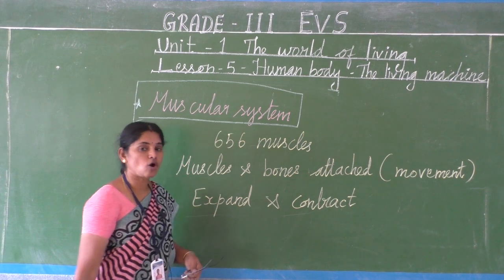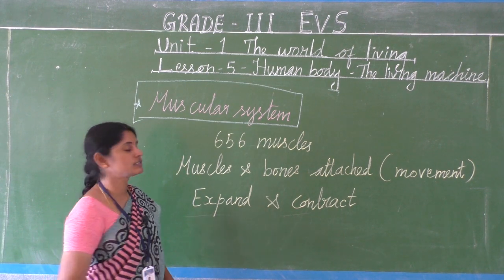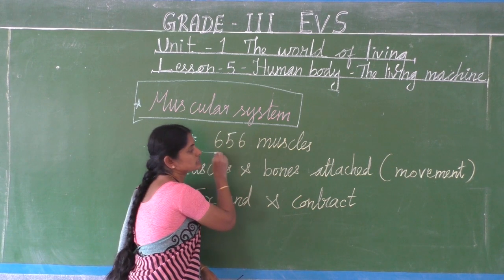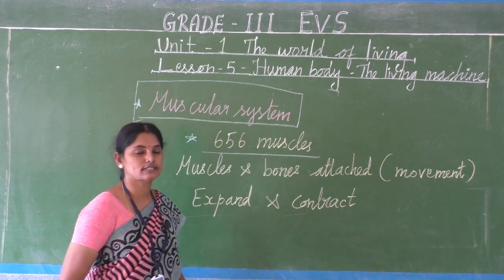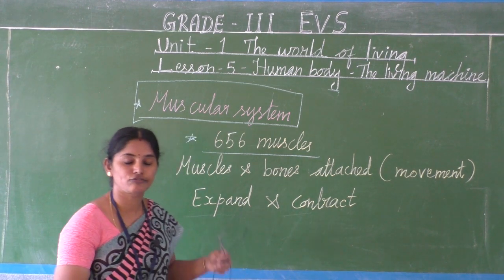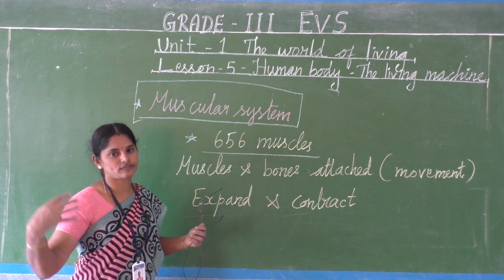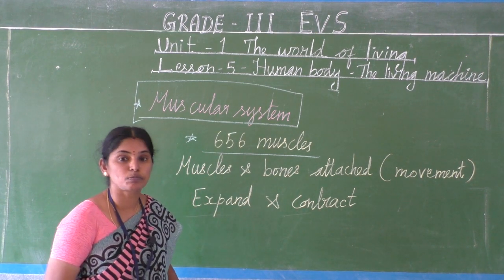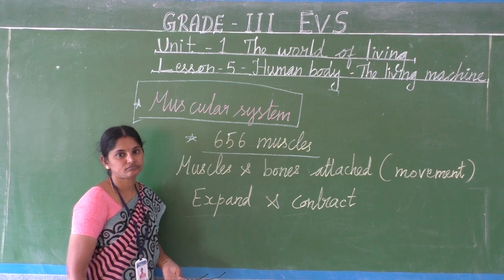If we start counting the different types of muscles, there are 656 muscles. In some books it's given as 600 also, don't get confused. They give further divisions. So totally we have 656 muscles.